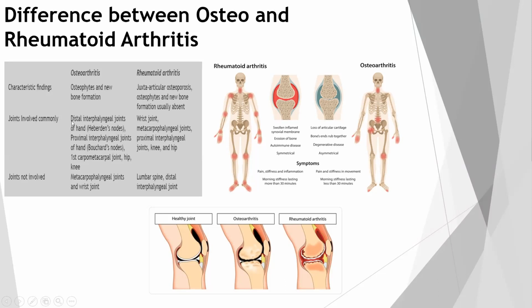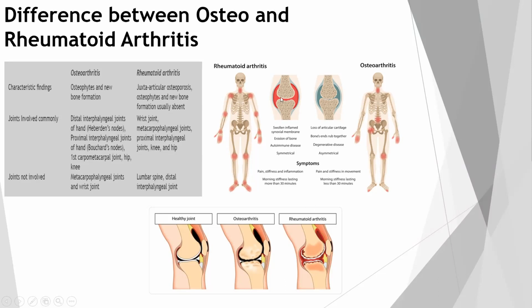Joint involvement: in osteoarthritis, the distal interphalangeal joints of the hand, proximal interphalangeal joints of the hand, first carpometacarpal joint, and hip and knee are involved. Whereas in rheumatoid arthritis, the wrist joint, metacarpophalangeal joint, and proximal interphalangeal joint are involved, and knee and hip are involved late. Joints not involved in osteoarthritis are the metacarpophalangeal joint, wrist joint, and lumbar spine; the distal interphalangeal joint in rheumatoid arthritis. So this diagram clearly shows you the difference between them.